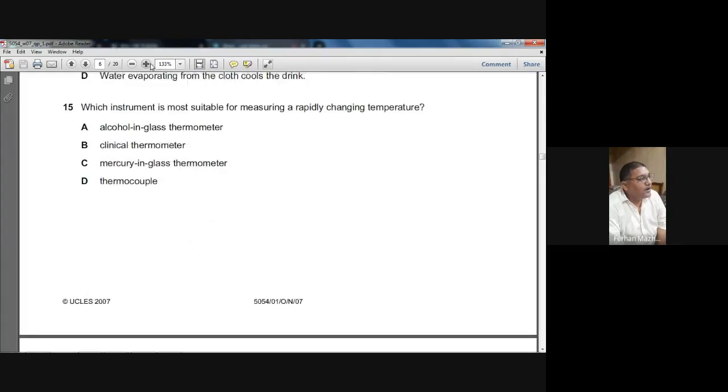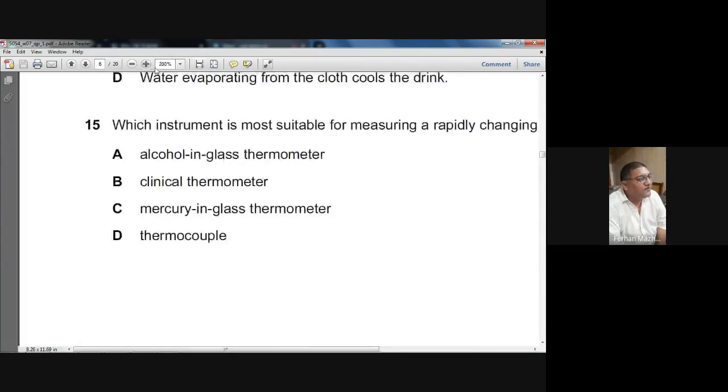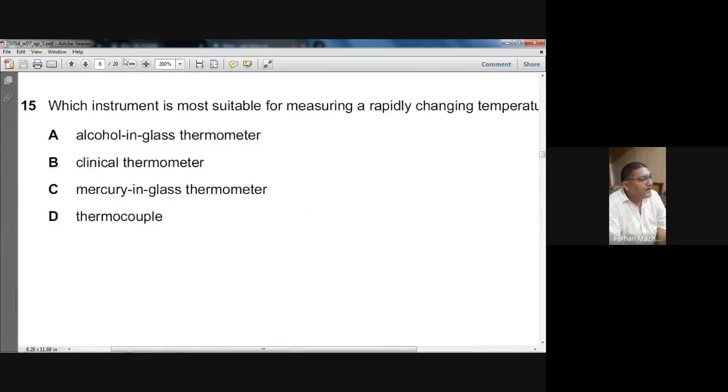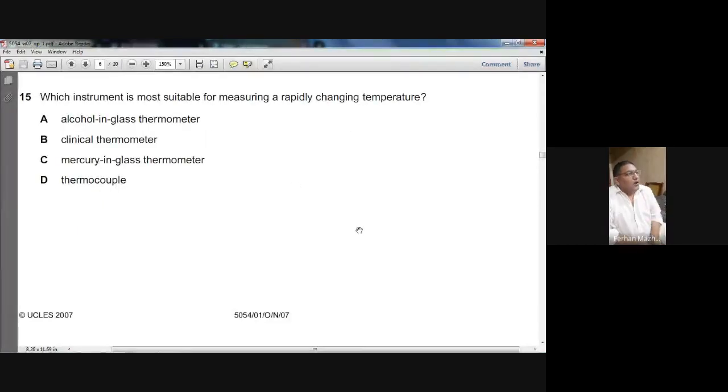On your screen right now, we have question number 15. That question says, which instrument is most suitable for measuring a rapidly changing temperature? Thermocouple. Thermocouple is the thermometer which has the ability to measure a rapidly changing temperature. Thermocouple is the right answer. So what's the choice? D, sir. D is the right choice, ma'am. Question number 15, D is the right choice.